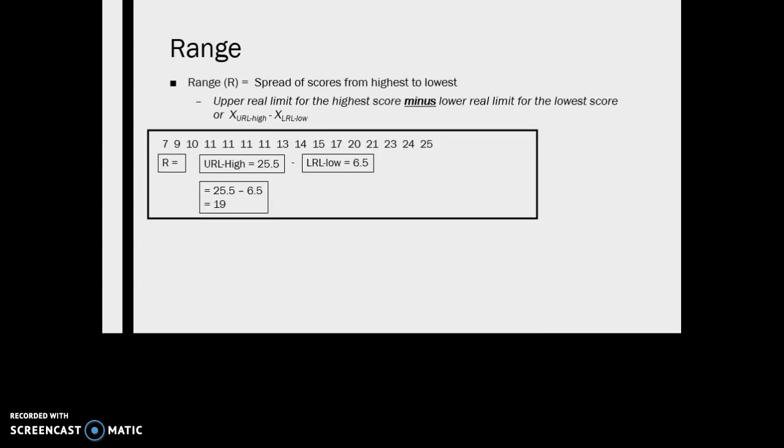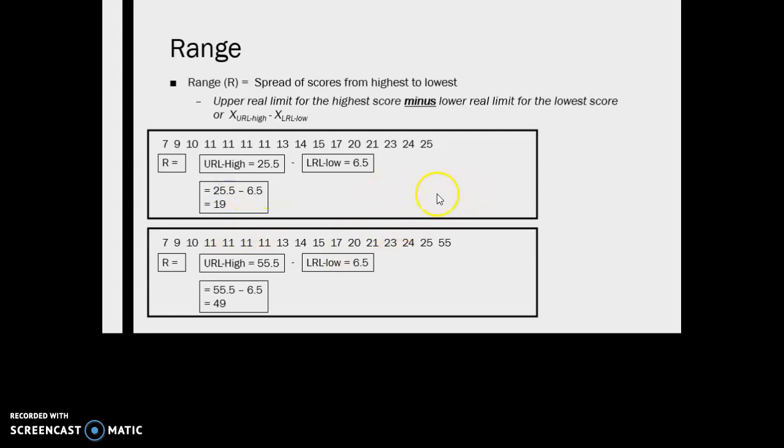Now, as I said, one of the advantages of the range is that it takes all of the scores into account. And this is good if the scores don't vary a lot, or if there are what we call an extreme outlier. But let's just imagine this is maybe ages, and we have people ranging in age from 7 to 25. There's not a wide distribution here, only about 19 years. But then all of a sudden we add somebody who's 55, right? They're 30 years older than the oldest person in this bunch.